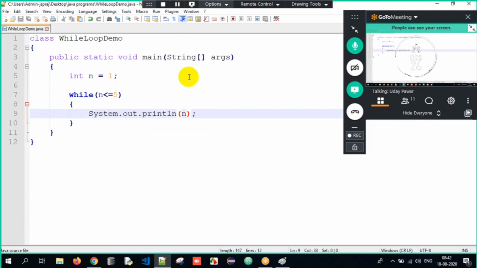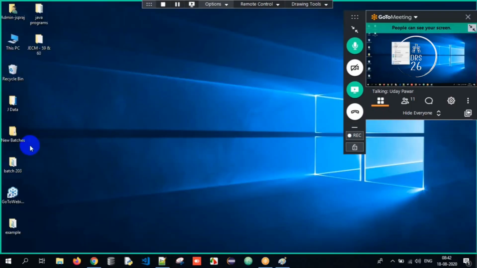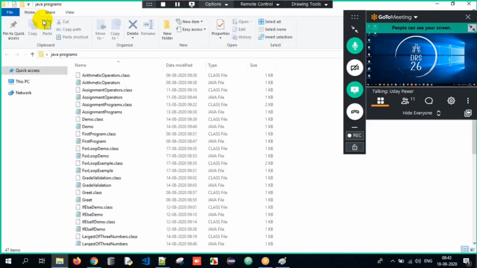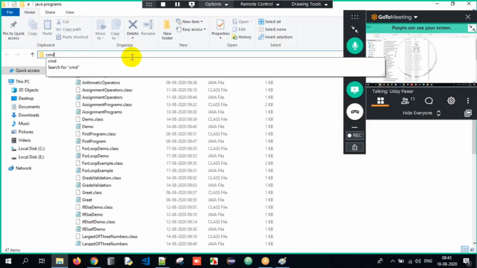Now I want to execute it and see if this is a valid output or not. So what am I supposed to do here? I open the Java programs folder, and within the URL path over here, I click on it and write cmd.